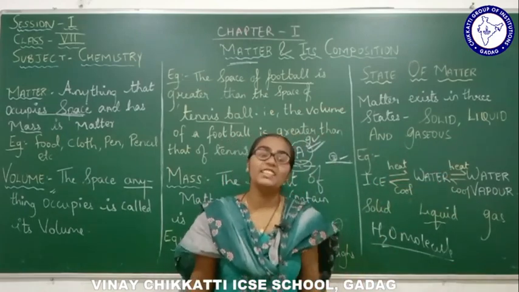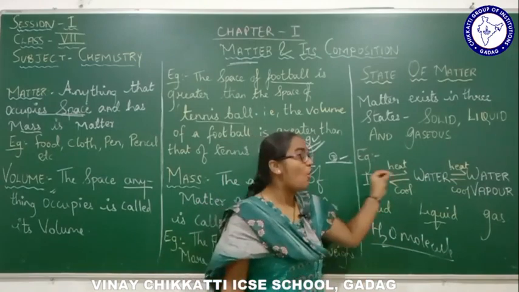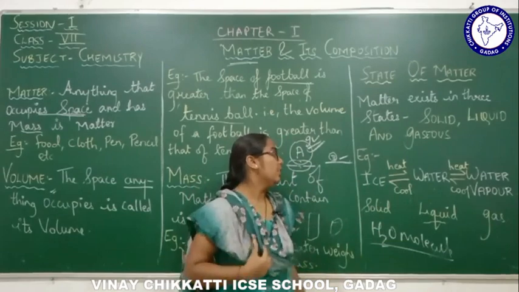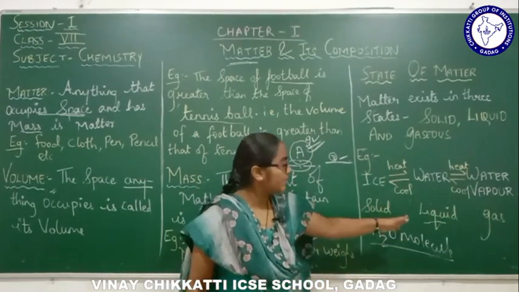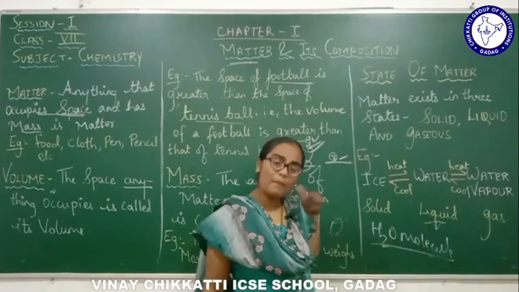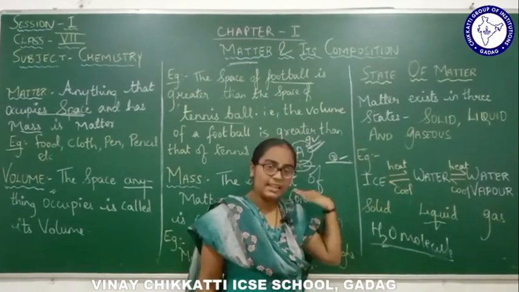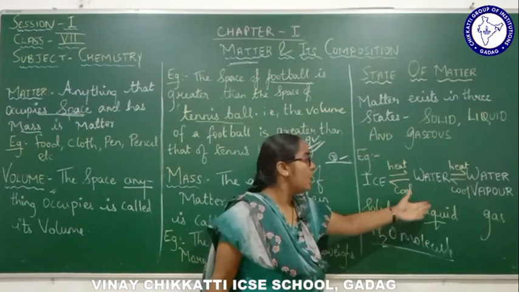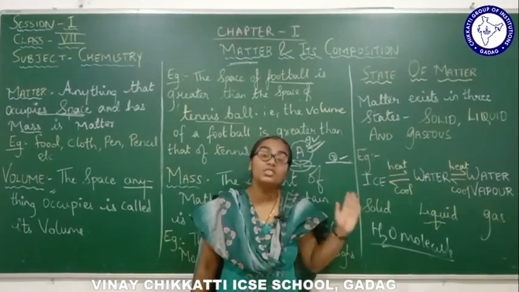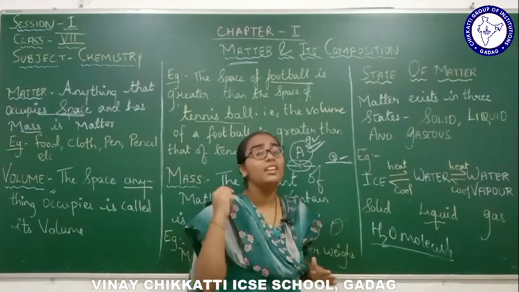The content or the matter among all these three states of matter is the same. Okay, now once again, solid is getting converted into liquid, liquid is getting converted into gas, and in the backward direction, gas is converted into liquid and liquid is converted into solid. So this is the correlation between solid, liquid and gas.